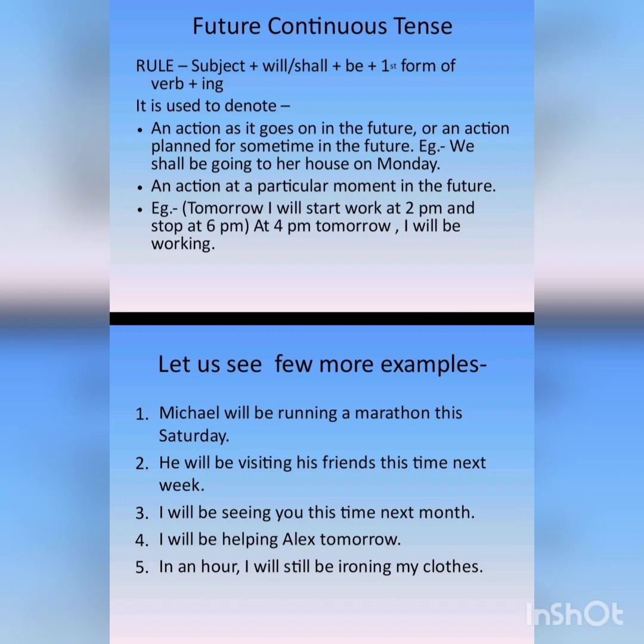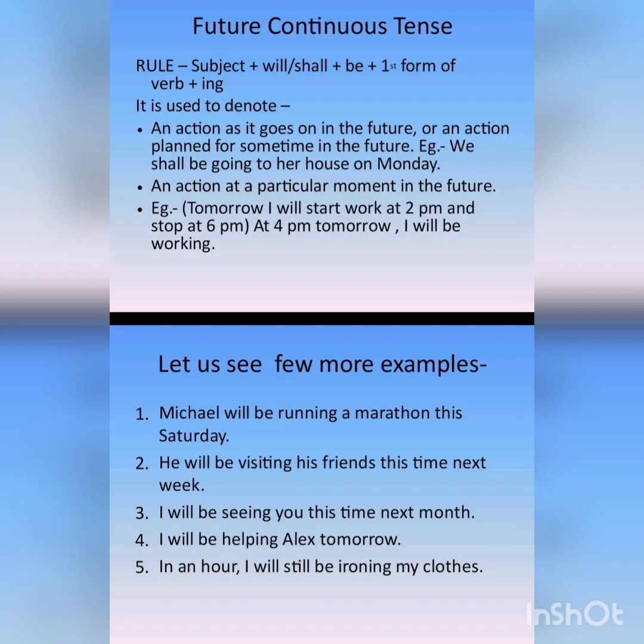Okay, the next is I will be seeing you this time next month. In this sentence also we are talking about a particular moment in the future. The next is I will be helping Alex tomorrow. Here you can see that it is a plan. It is a future action that is planned. I will be helping Alex tomorrow.